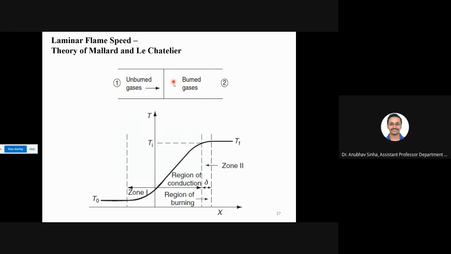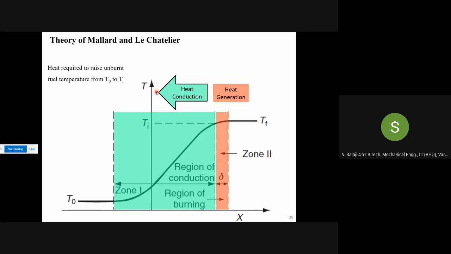Here we are not concerned how much is going to burn. I am talking only about this thin region. For example, let us say you have a hot metal rod here, a hot iron stick. Because it is hot and here we have cold gas, it will lose some amount of heat, right? Yes, sir. The gas near to this will be hot. That's all. The heat is getting lost by conduction. So m dot is the mass flow rate of fuel, at constant atmospheric pressure, a constant pressure process: m dot Cp delta T.